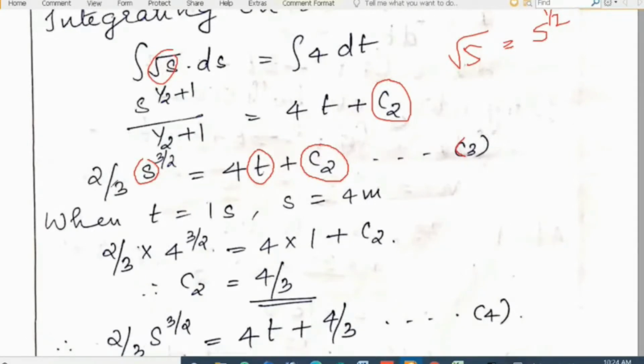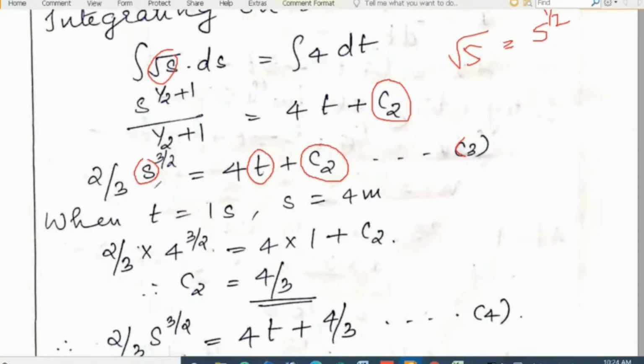Therefore, the equation is 2 by 3 s raised to 3 by 2 is equal to 4 into t plus c2. How did this 2 by 3 come? We took this denominator 3 by 2 to the numerator, and it becomes 2 by 3.